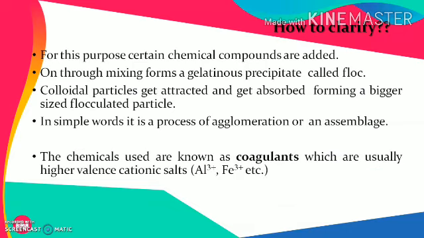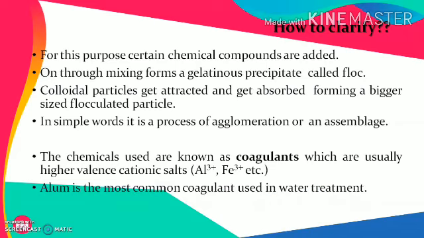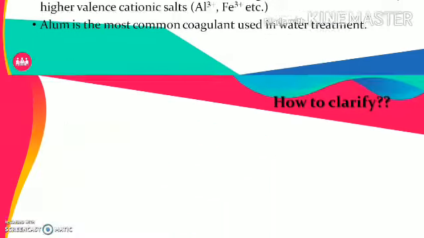The chemicals used in this process are called coagulants, and these are usually higher valence cationic salts like aluminium or ferric. Most of the coagulants are either aluminium based or ferric based. Alum is the most common coagulant used in water treatment. We even use it at the domestic level for the removal of very fine particles present in the water.